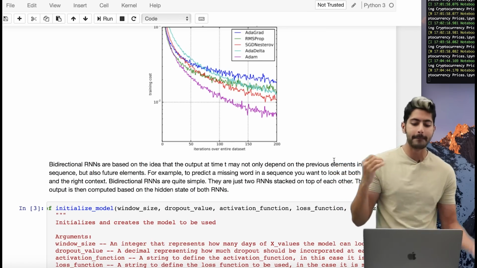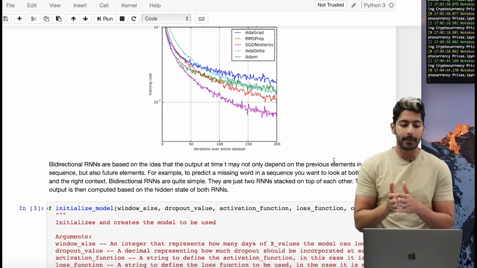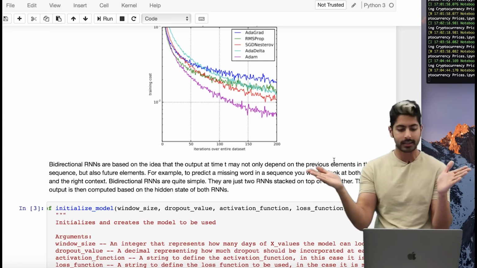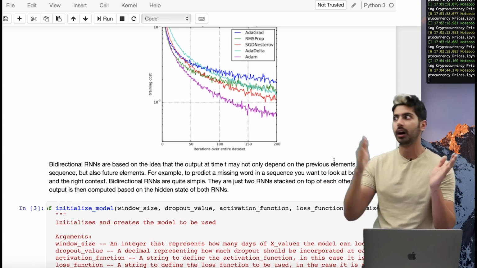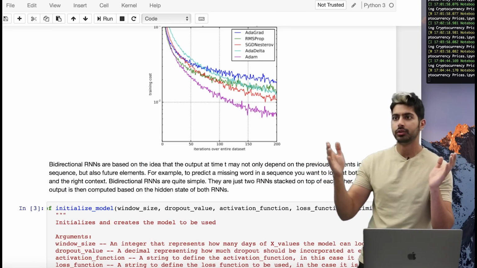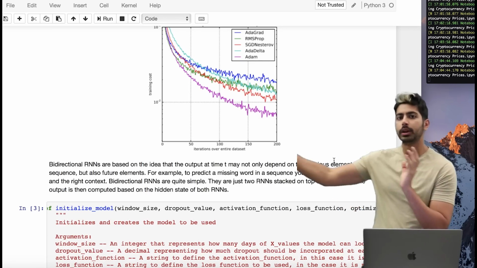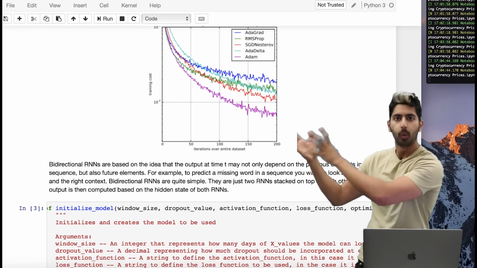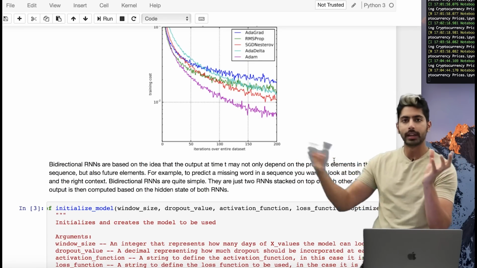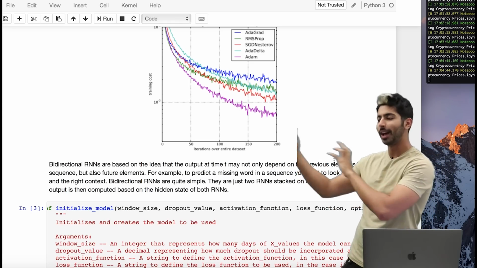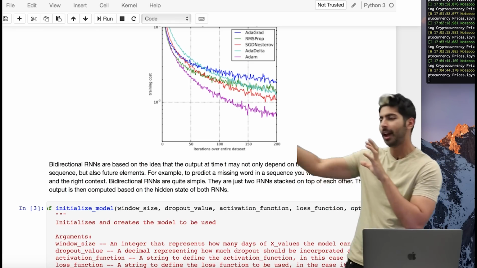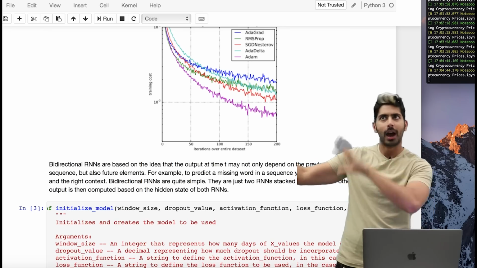So for example, to predict a missing word in a sequence, you want to look at both the left and the right context, right? Like, I went to the gym to get blank every day. What was that pause? Swole, right? I went to the gym to get swole. When? Every day. So I'm looking at every day. What do I want to do every day? I want to go to the gym every day.